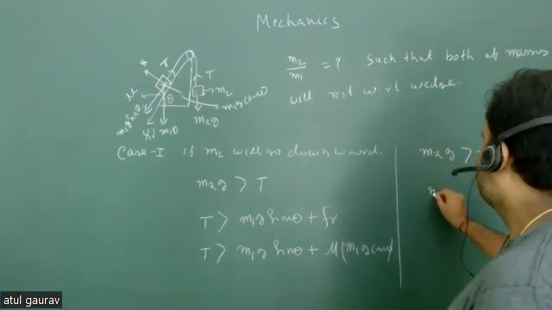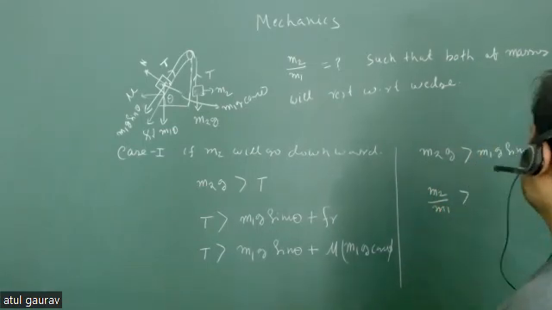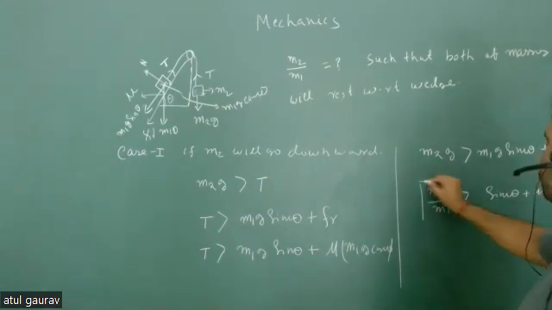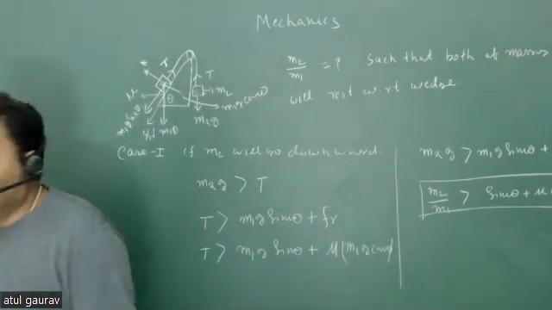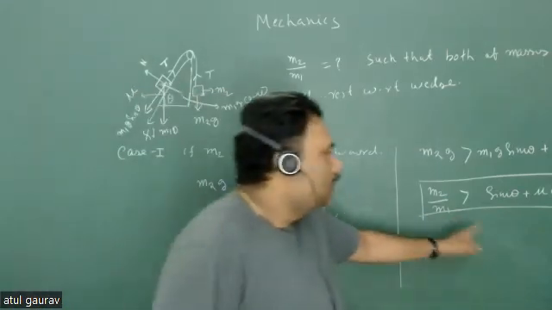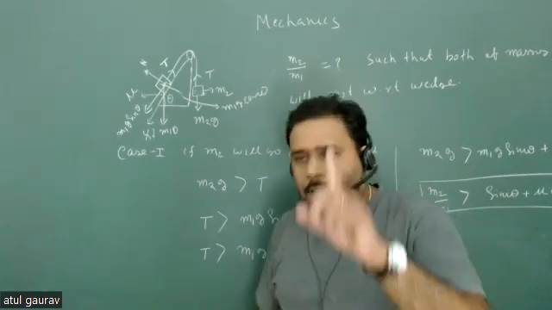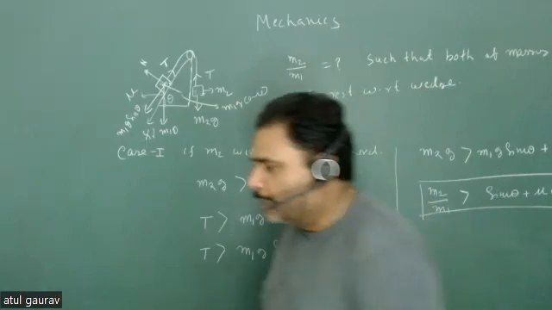If the ratio m2 by m1 is greater than, with g cancelled out, sin theta plus mu cos theta, then what is your condition? Your condition is that m2 will go downward and m1 will go upward. So this is the condition for the motion, such that m2 goes downward and m1 goes upward. Are you comfortable?